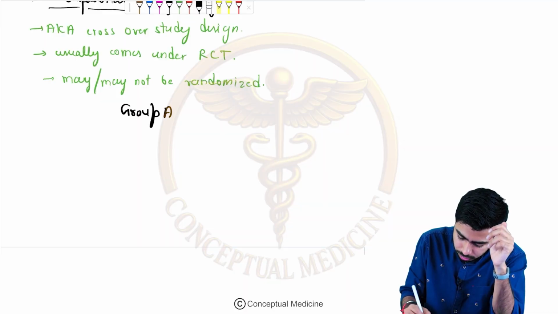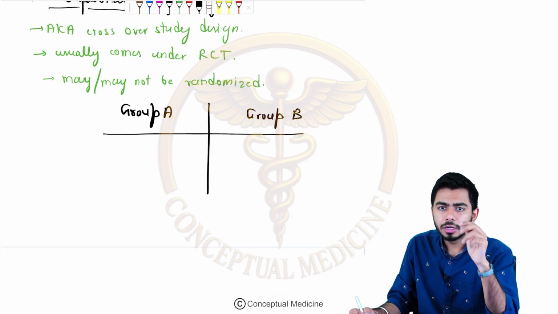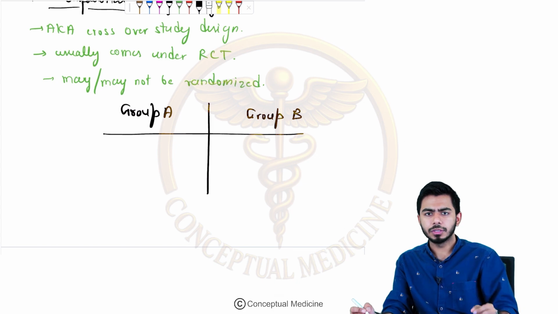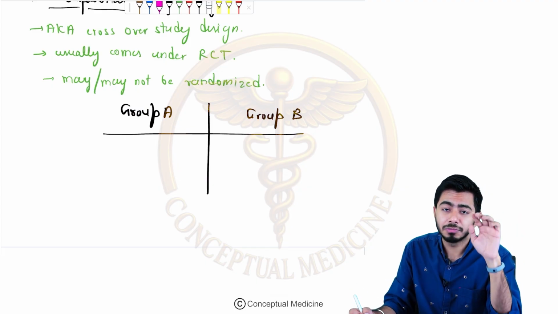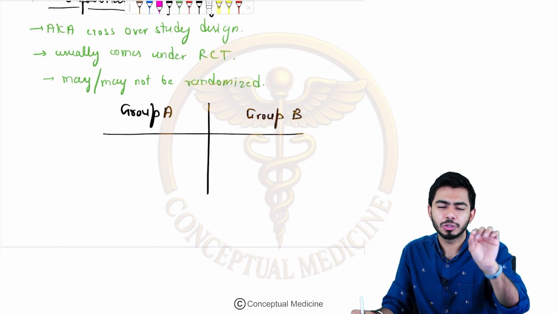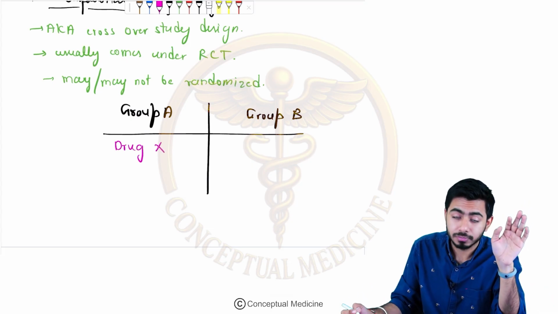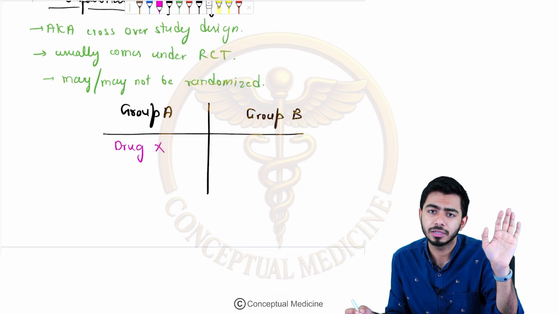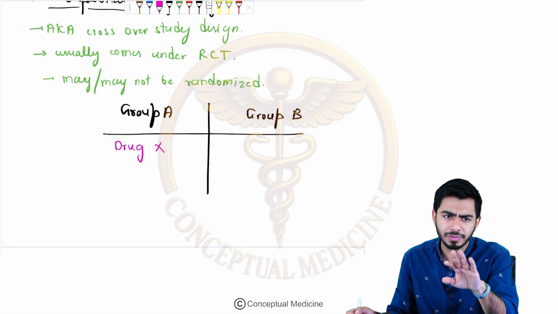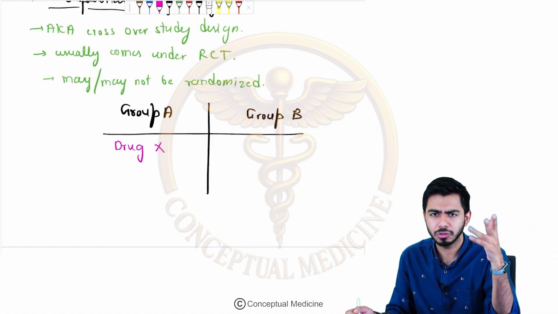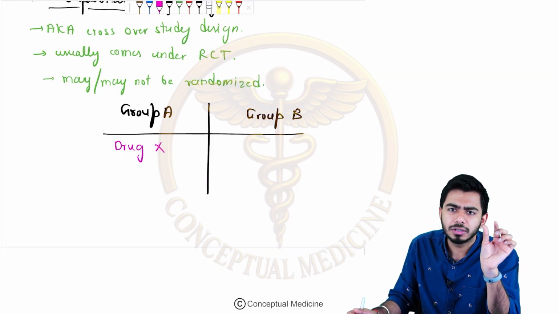Now an example, guys, very interesting. Group A is there, here is my group B as well. Here I am having a drug, any kind of drug, XYZ. I am not having bias in my mind, I will not choose any specific drug, I'm just writing drug X. If I choose phenytoin or any kind of drug, you will say I am having bias, right? Just kidding, I'm just saying that I am having a drug X.